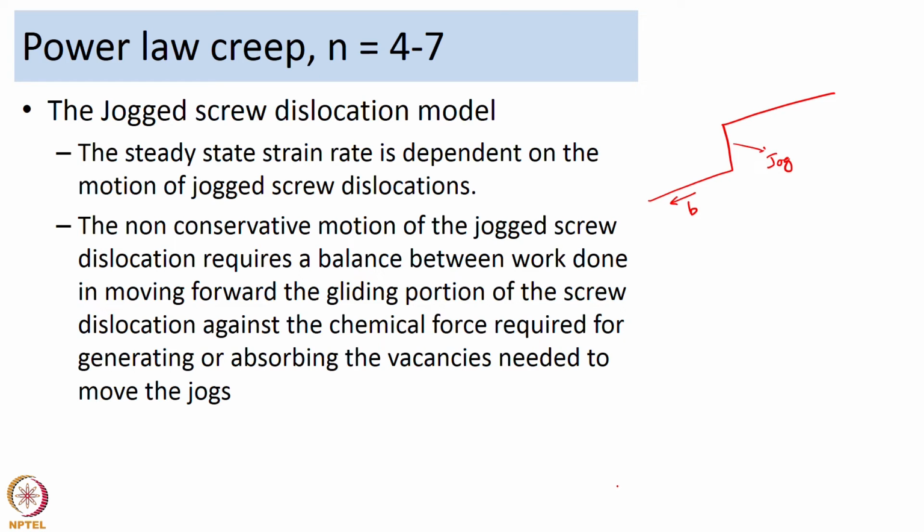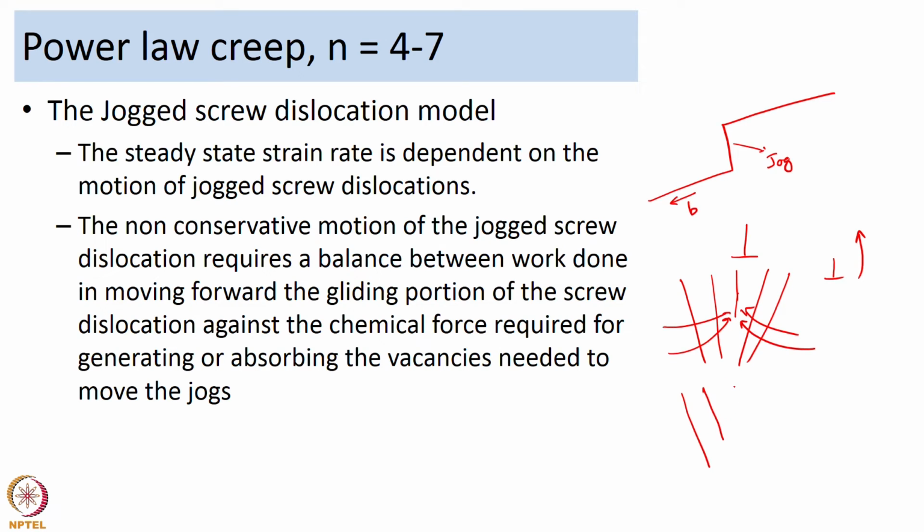So, in dislocation climb, when an extra half plane of atoms has to climb, if the positive dislocation is moving up, you basically have vacancies going and getting absorbed there. The other way, if the dislocation is climbing down, you need vacancies to move away from there.